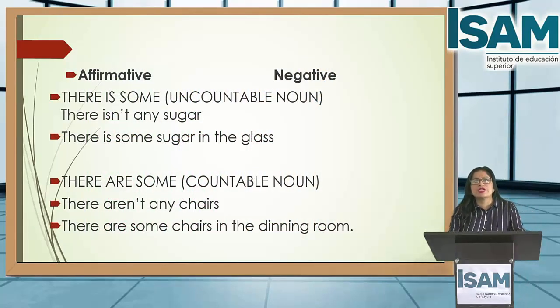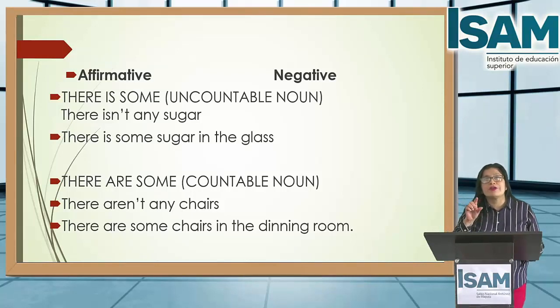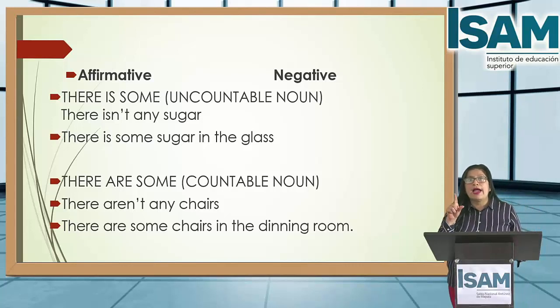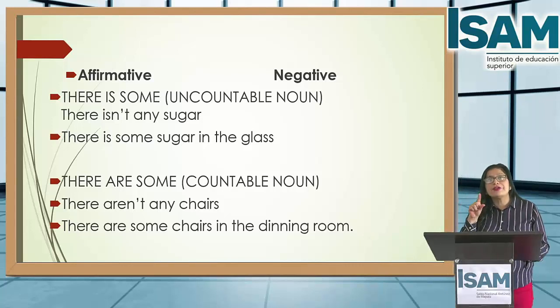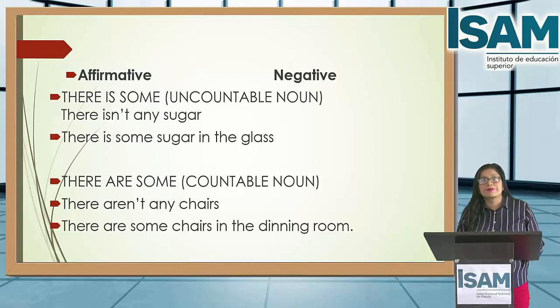Now you have sentences, students, affirmative and negative, uncountable and countable. For example, there is some is used for uncountable nouns. There isn't any sugar. What happens when it's negative? There is some is for affirmative, any is for negative. There isn't any sugar. Affirmative, there is some sugar in the glass.